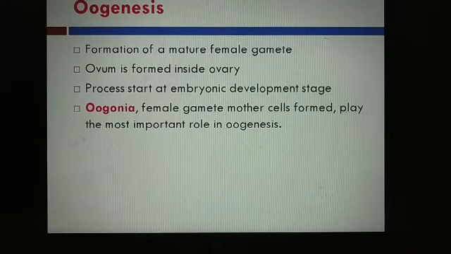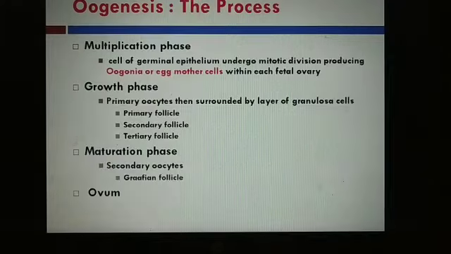Now we read the process of oogenesis. Student, oogenesis takes place inside the ovary, and in this process there are four phases: multiplication phase, growth phase, maturation phase and formation of ovum. And when we read spermatogenesis, that means formation of a sperm, we also read that there are four phases: multiplication phase, growth phase, maturation phase and spermiogenesis, or we call it the differentiation phase.